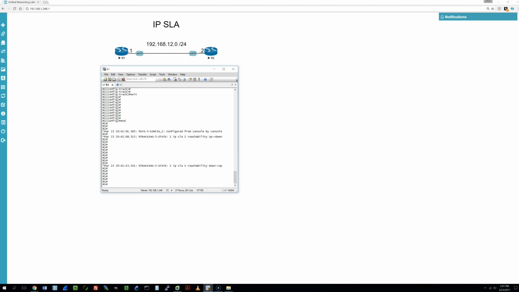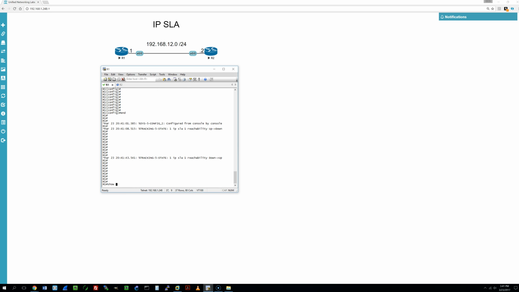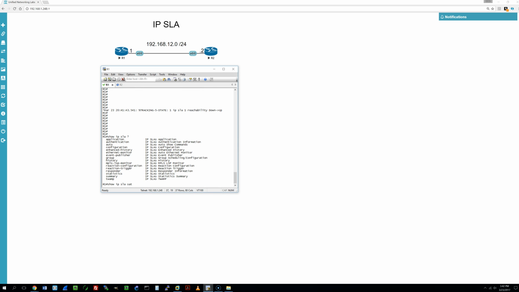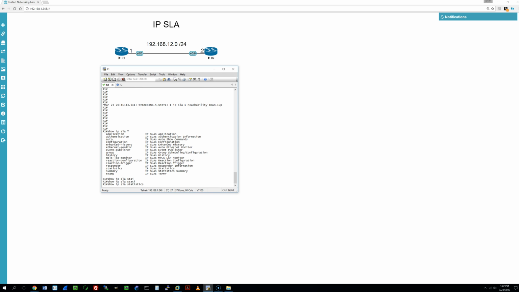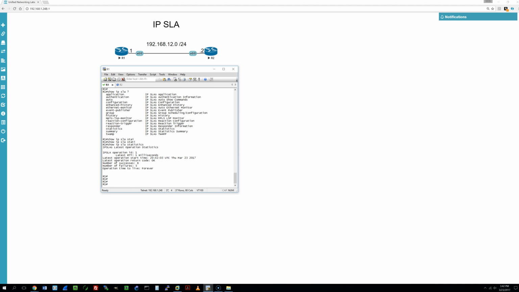So it does detect it, and it says the reachability went from down to up. And we can also look at the SLA itself. And we can see that the only SLA that we have in operation right now has an ID of 1. And the latest operation return code was okay, which means it succeeded. And there's been 6 successes and there's been 5 failures.